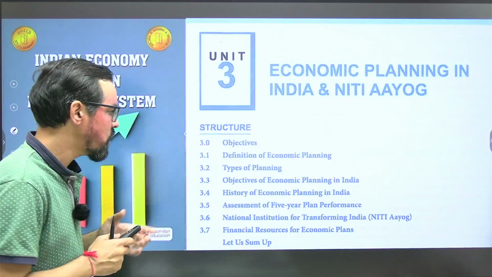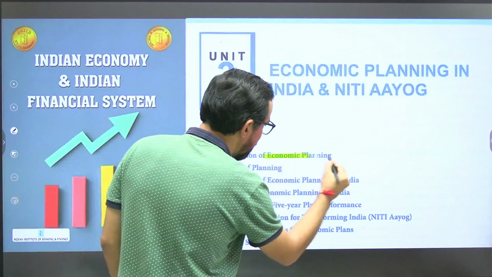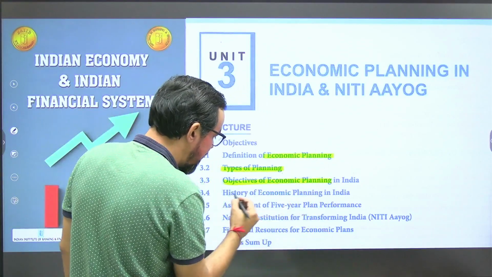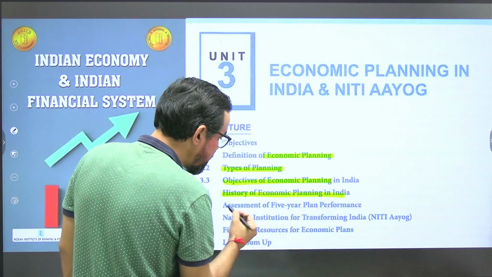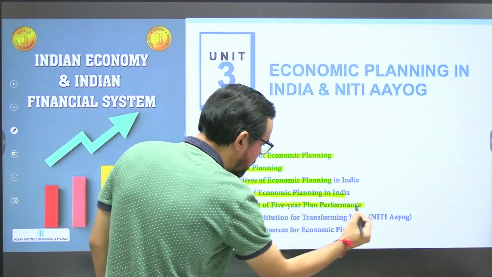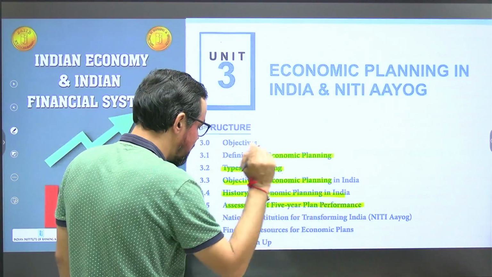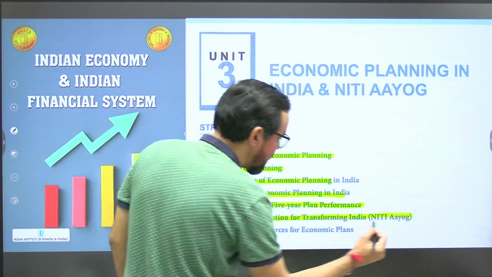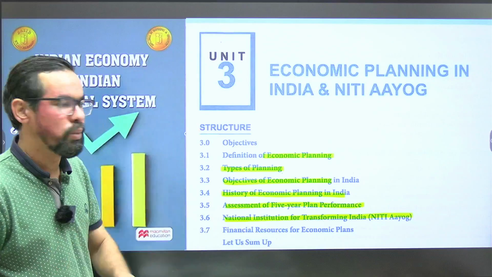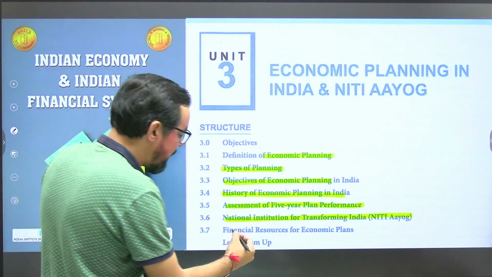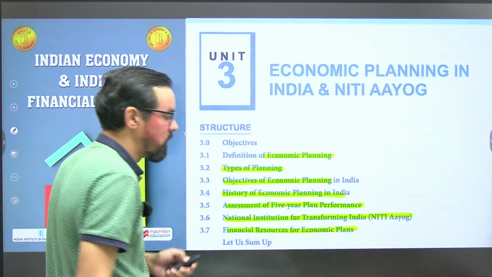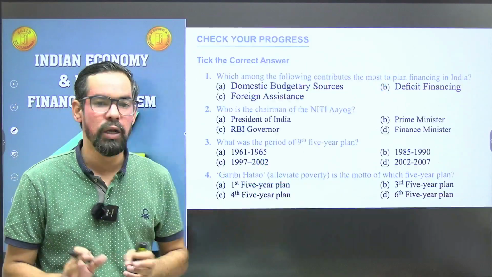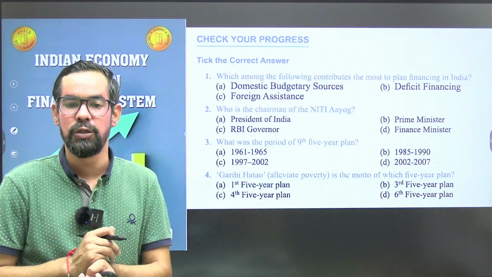Okay, so we have the definition of economic planning, then types of planning, objectives of economic planning, and history of economic planning. This is again an important one. Assessment of 5-year plan performance is again very important. Then we have the National Institute for Transforming India, Niti Aayog, which is the most important in this particular unit, and financial resources for economic plans. So these are some subtopics under this unit. Let's practice some questions based on this unit.